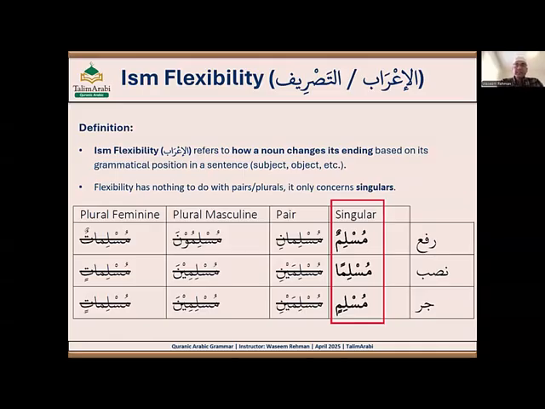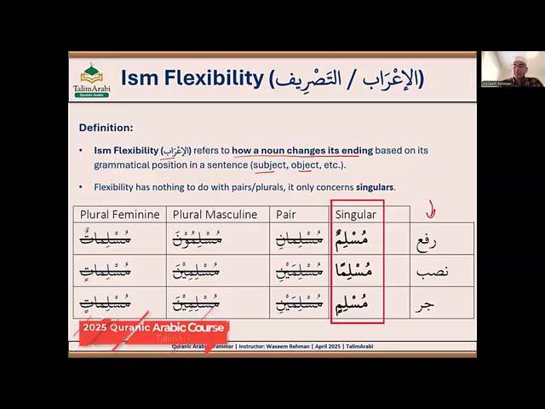Okay, so first let's see the definition of ism flexibility, and then we'll learn further. So ism flexibility, or i'rab, refers to how a noun changes its ending based on its grammatical position in a sentence, like subject and object. This we'll learn in more detail, because right now we are just learning what i'rabs are, right? Like those rafa, nasab, and jar. These are i'rab, right? Rafa, nasab, and jar.